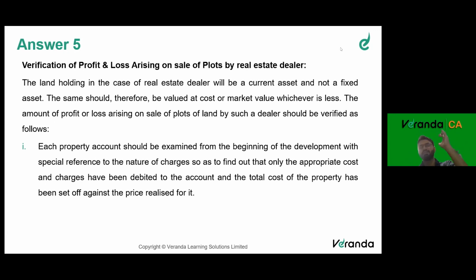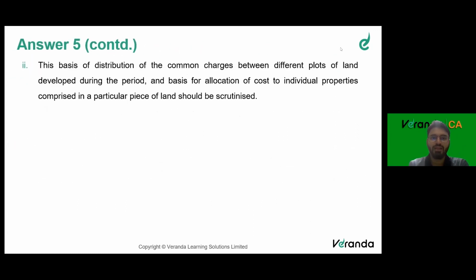So basically this is the sale value, and all the costs. So just buying the land is not the only thing. There is stamp duty attached to it. There would be some maintenance charges. So when you see AS 2 Inventory, to the extent you're buying the inventory, till the time you buy the inventory, whatever cost that you're incurring, all that should form part of the inventory cost, right? So all that has to be taken into account before inventorizing the land.